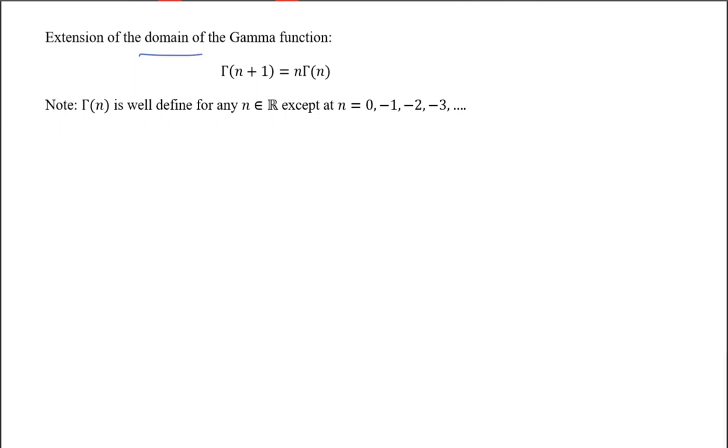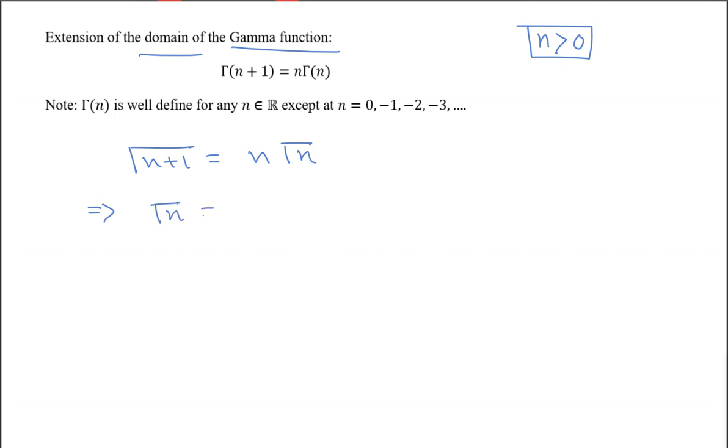Extension of domain of the gamma function. You see, the gamma function we have defined for n greater than 0. Yes or no? Now, gamma n plus 1 is equal to n gamma n. So from here I can write gamma n is equal to gamma n plus 1 by n.